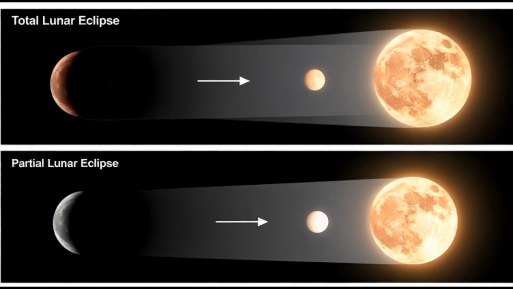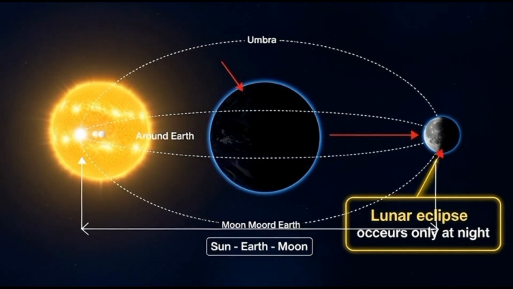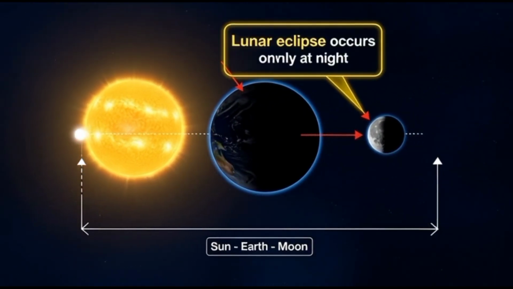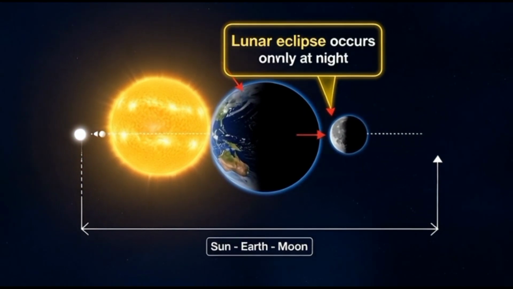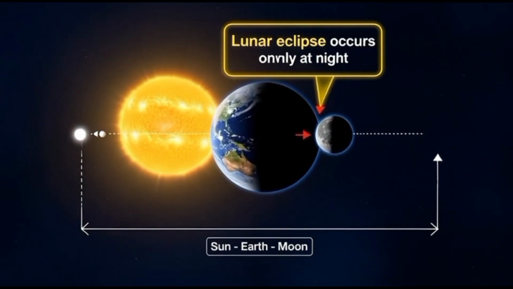When the Moon is completely in the dark shadow of the Earth, it is a total lunar eclipse. When the Moon is only partly hidden by the dark shadow of the Earth, it is a partial lunar eclipse. When the Moon comes out of the shadow of the Earth, the eclipse is over and the Moon can be clearly seen.